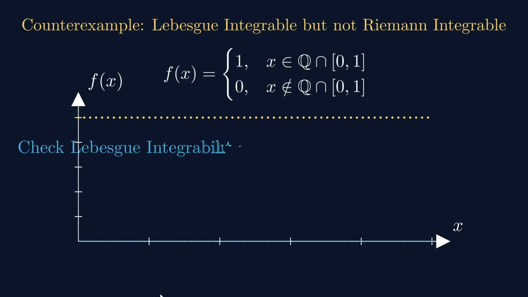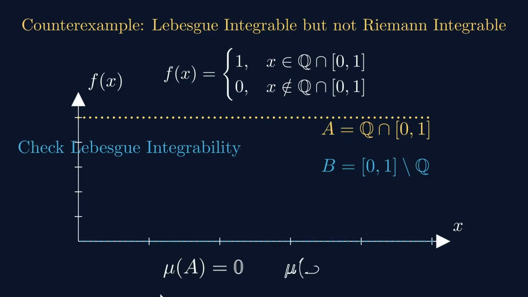Let us check the Lebesgue integrability. The set A is the set of rational numbers. The set B is the set of irrational numbers. The measure of A is obviously 0. The set of rational numbers is countable. The measure of B is precisely 1, the length of the interval.